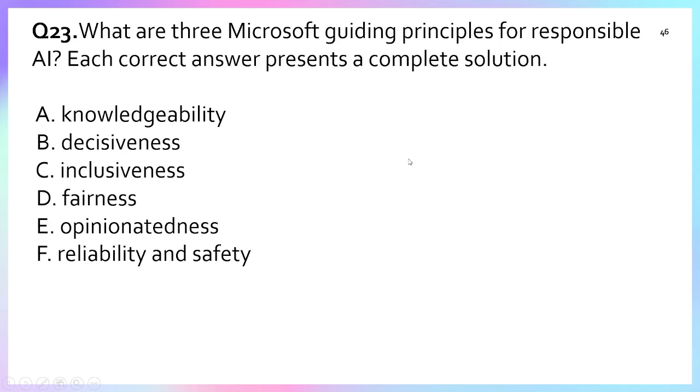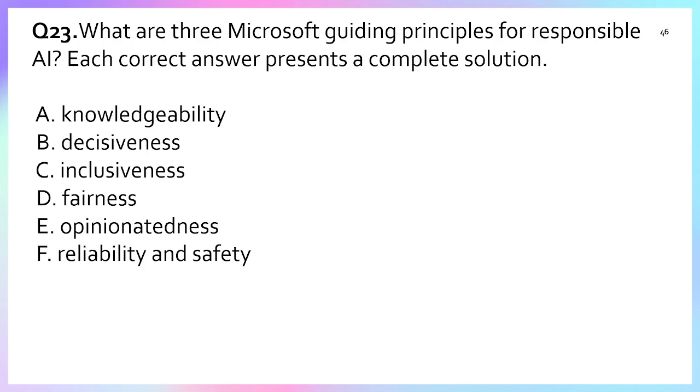Question number 23. What are the three Microsoft principles for responsible AI? Each correct answer presents a complete solution. We know there are six Microsoft AI principles. One is fairness, second is reliability and safety, third is privacy and security, fourth is inclusiveness, fifth is transparency, and sixth is accountability. Do we have accountability in options A, B, C, D? No. We have transparency in these options. So no.